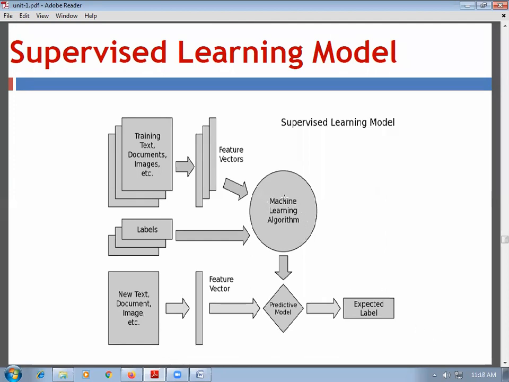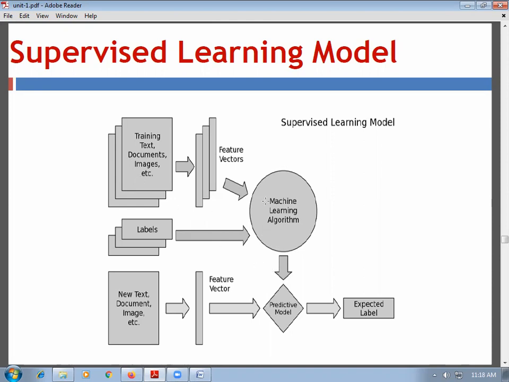That means here the machine learning input is training text, documents, images, etc. That is nothing but the training data. Along with the training data, feature vectors are calculated and given as input to the machine learning algorithm, as well as labels, which say how we are going to categorize the training data.